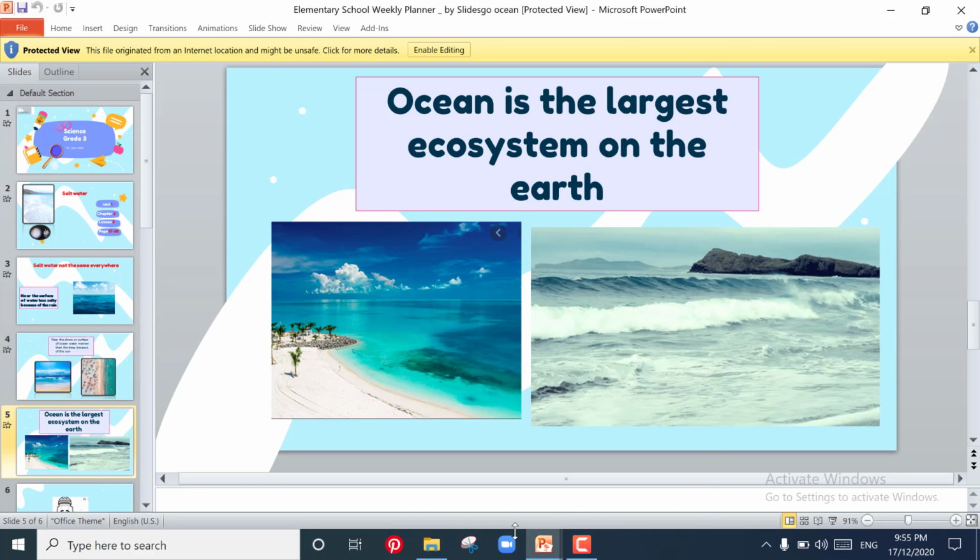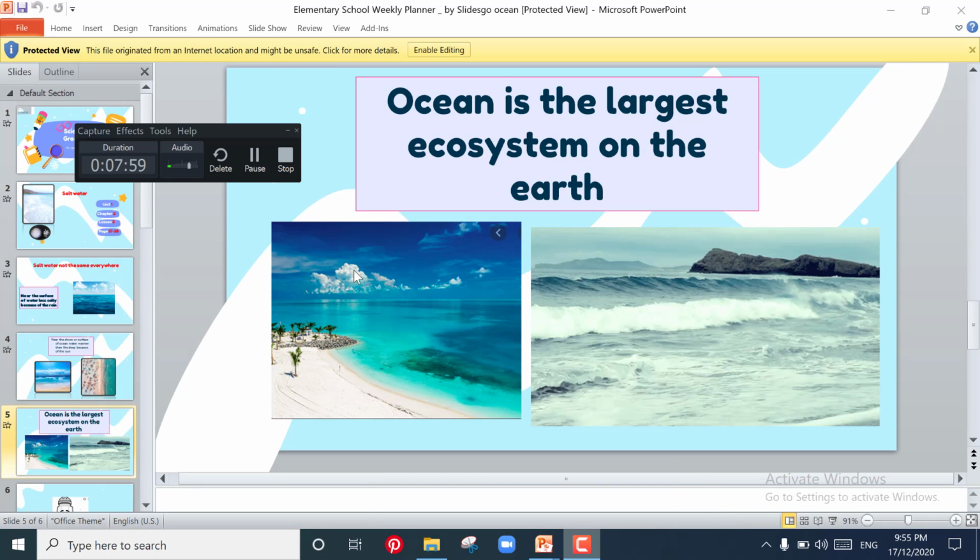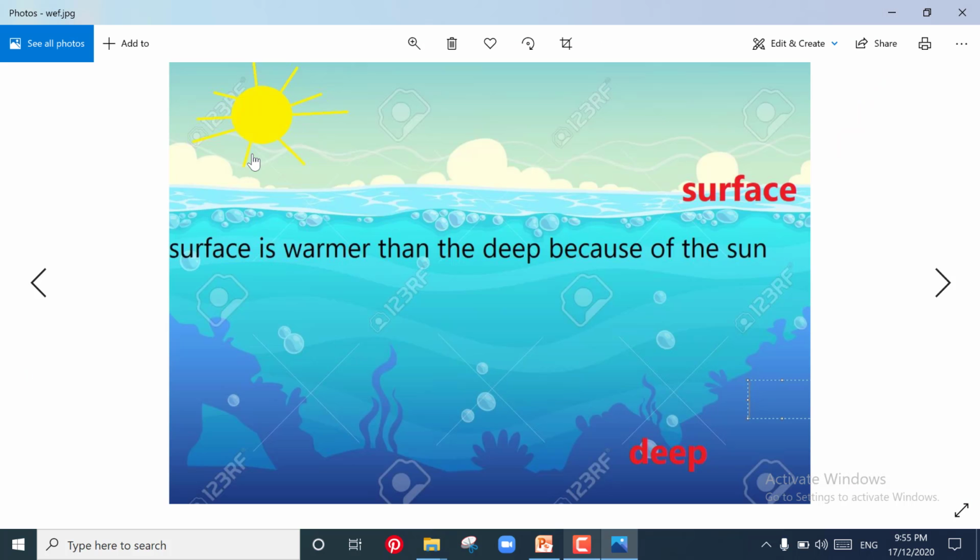Okay, I'm going to show you with other pictures. Okay, students, look at this picture. Here we have ocean or sea. In the ocean we have two zones: surface zone and deep zone.